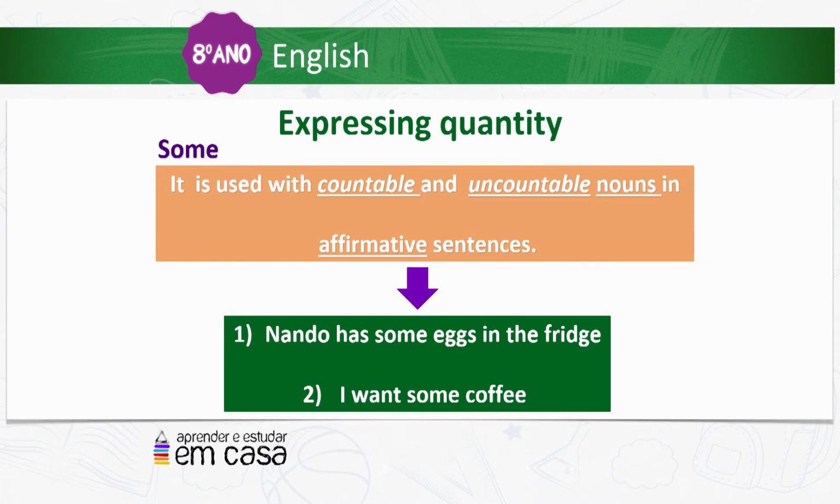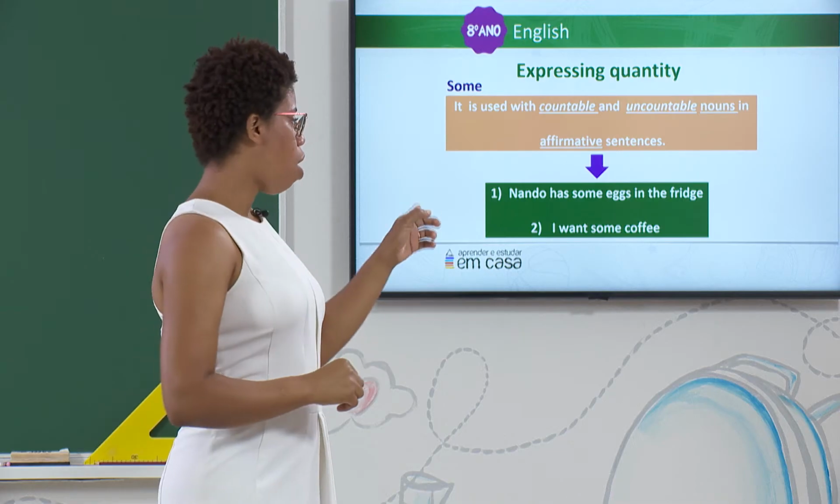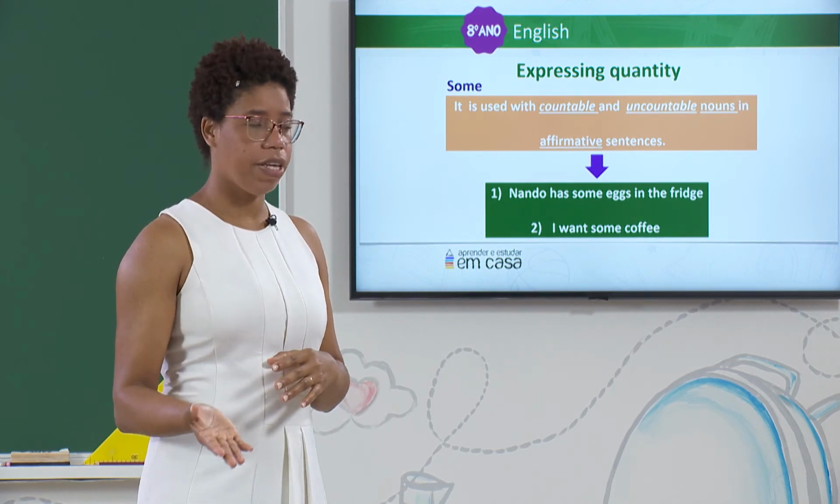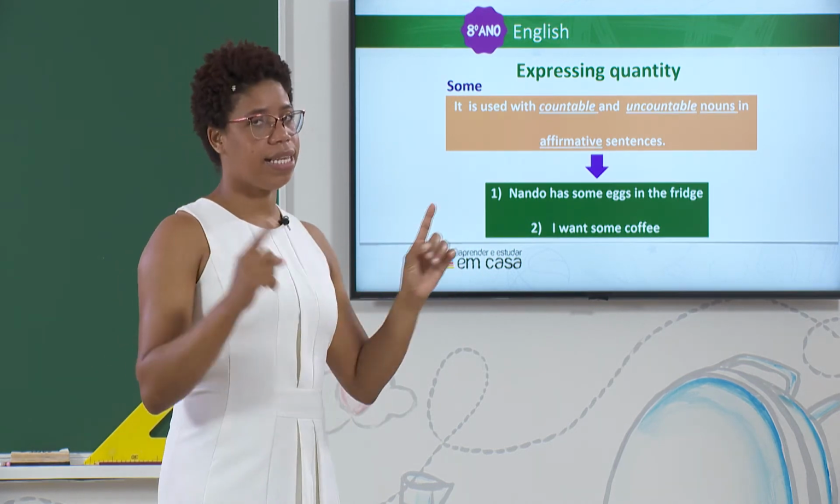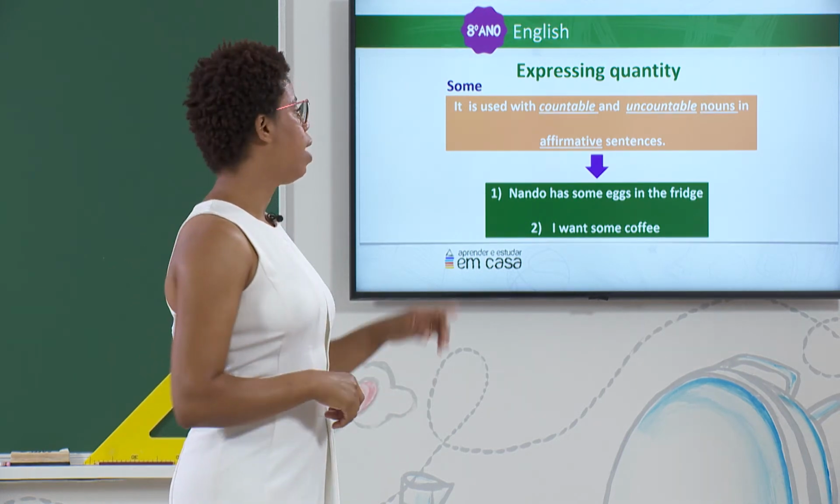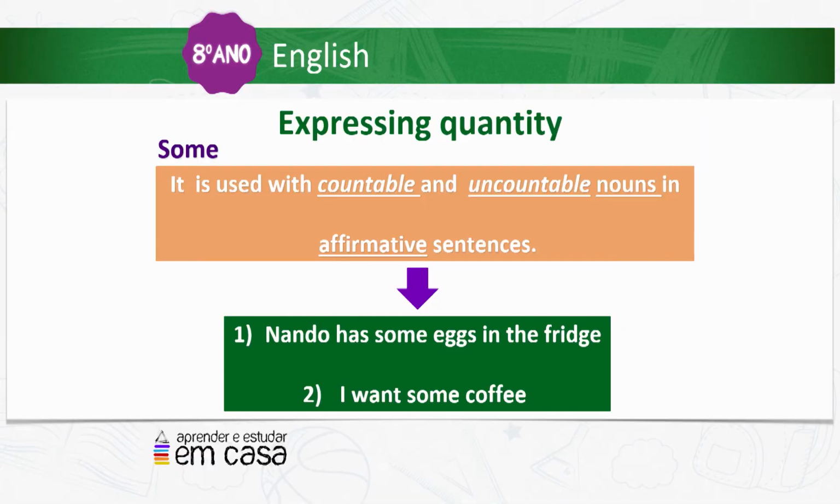Remember Nando and Bia, the 2 friends? I want some coffee. Coffee is an uncountable noun. We can't say 1 coffee, 2 coffee. But egg is a countable noun because we can say 1 egg, 2 eggs. Do you see? Some is used with both countable and uncountable nouns.